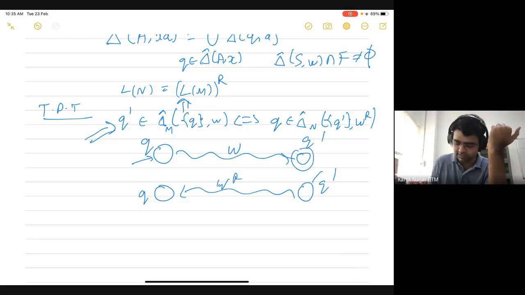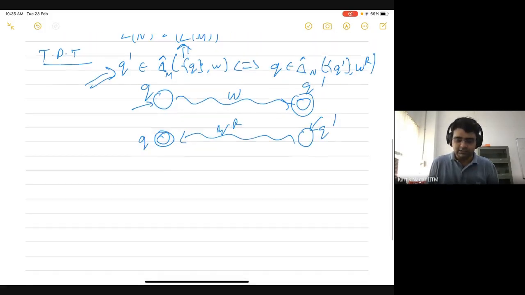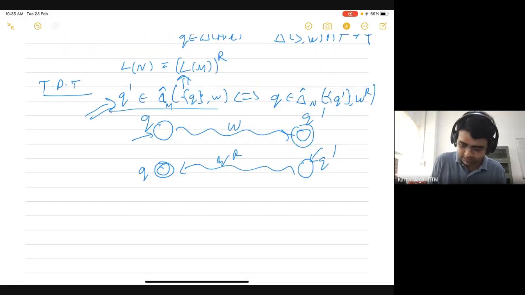So this would be a start state and this would be a final state. That's why this string is going to be accepted. And that's how we show that the language of this automaton is actually the reverse of the language of the original automaton. So this is the property that we want to show.